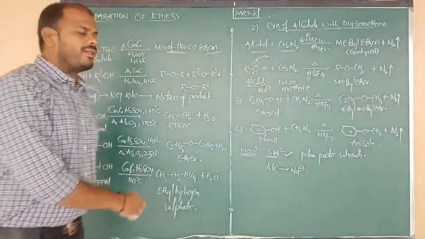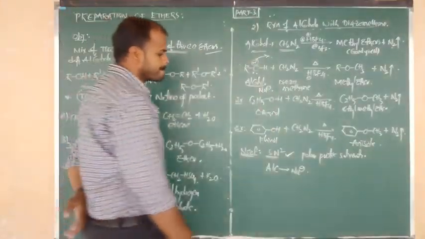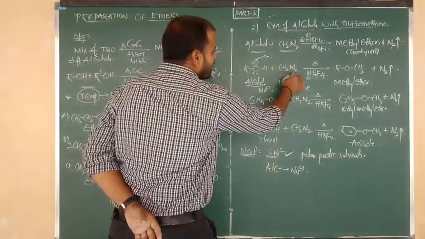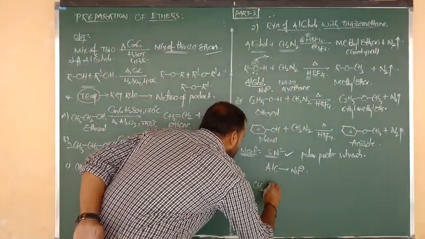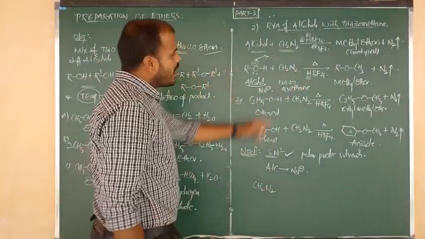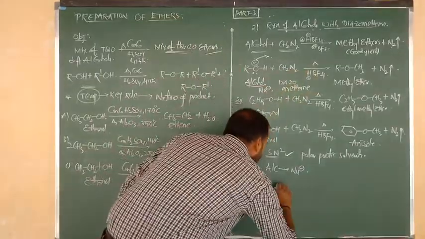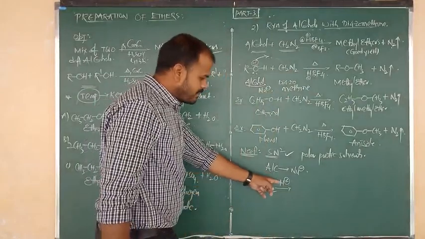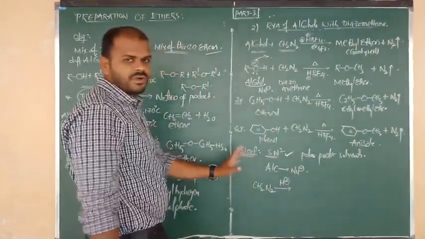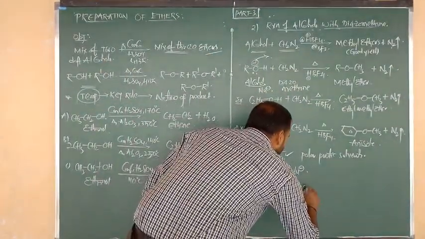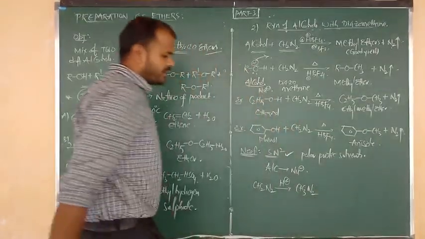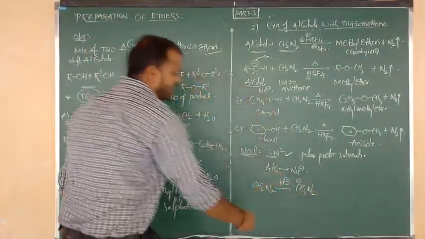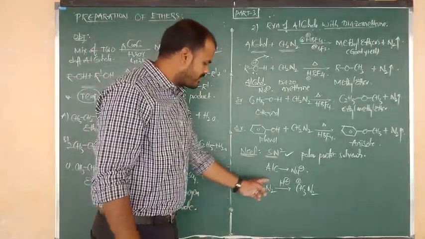Good. And the last point, I want to show you a short mechanism. First of all, diazomethane, CH2N2, reacts with HBF4, that is, with H+. First H+ reacts with CH2, and CH2 is converted into CH3 with N2. Here CH3 carries a plus charge after making a bond with H+.